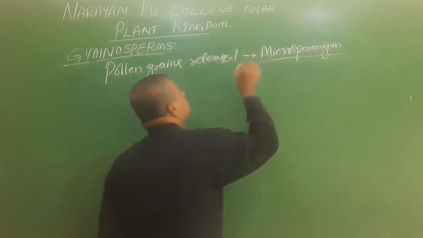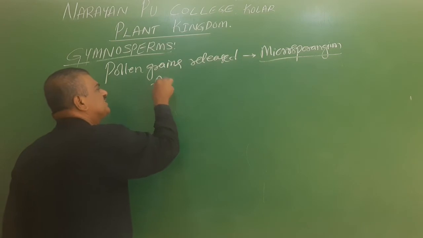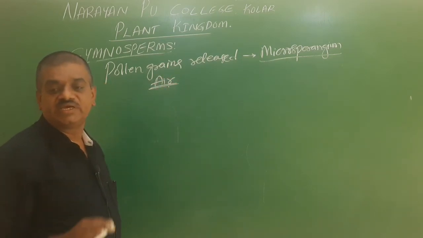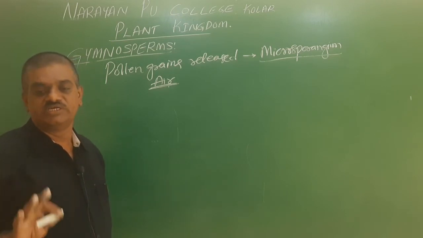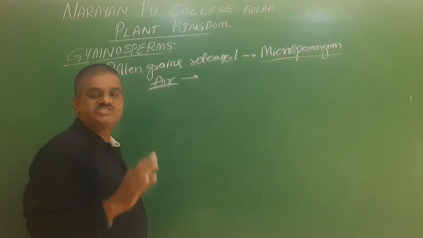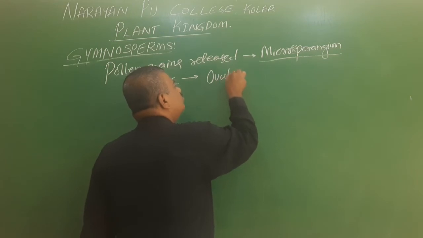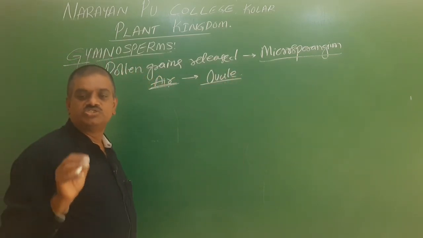In this microsporangium, pollen grains are released and carried by the air current or wind. But here water is not required. When the pollen grains reach the female sex organs called ovules,